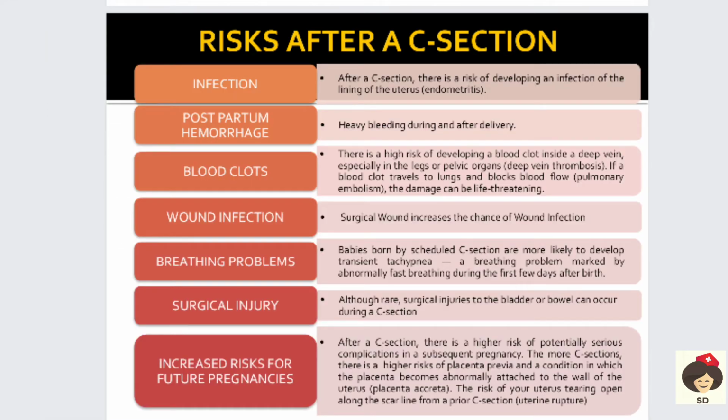Next, coming to the risks after a cesarean section, okay, that means what all complications can occur after a cesarean. So first is infection. This is because the skin is the first line of barrier, so when that is cut, microorganisms can easily enter inside and cause infection. And postpartum hemorrhage, since it is a surgical procedure, there can be high bleeding after the delivery and after surgery.